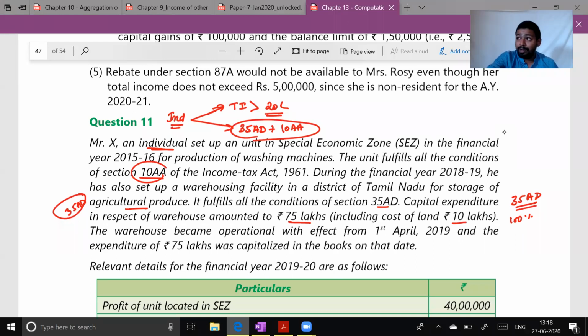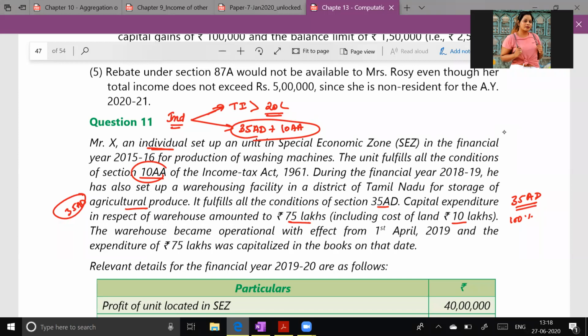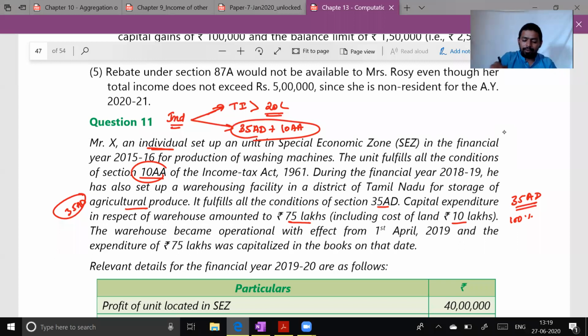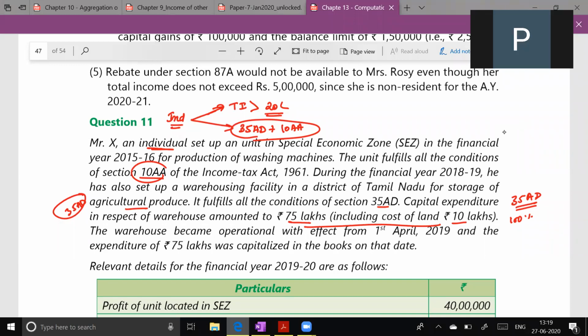What will be the amount of deduction under section 35AD? 100% deduction, but on which amount? Tell me the amount. 65 lakh. Why is the cost of land not allowed as a deduction? This is what you should remember.